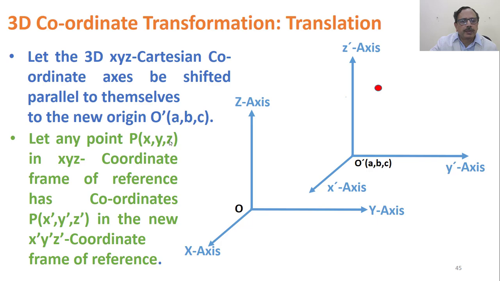Let any point P whose coordinates are X, Y, Z be represented with coordinates X dash, Y dash, Z dash in the new frame of reference, due to translation or shifting.